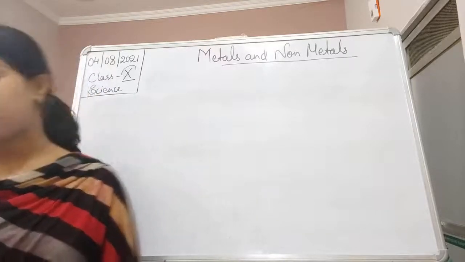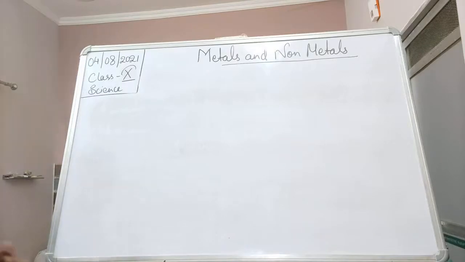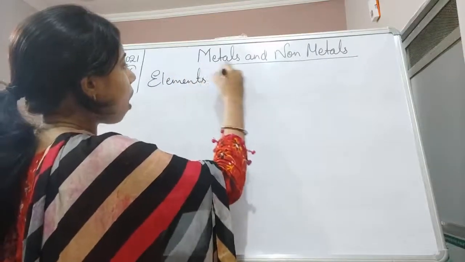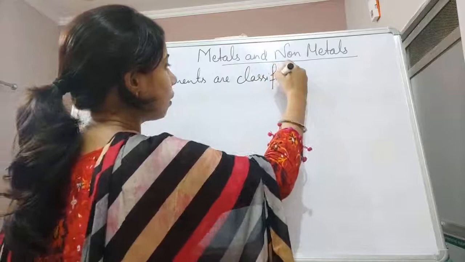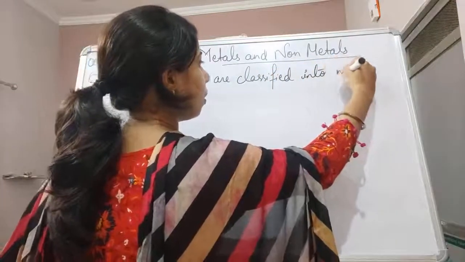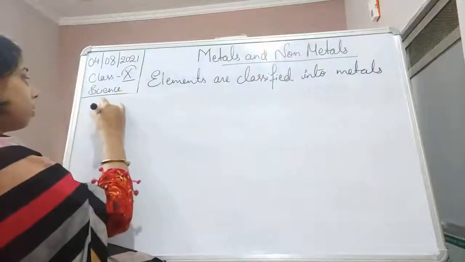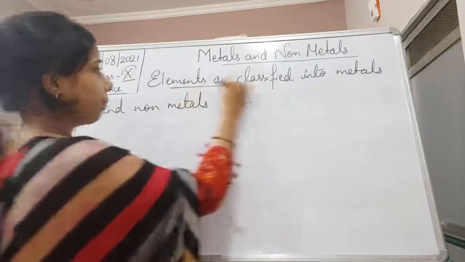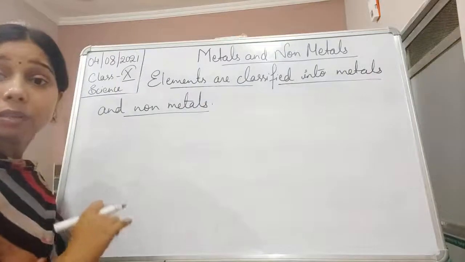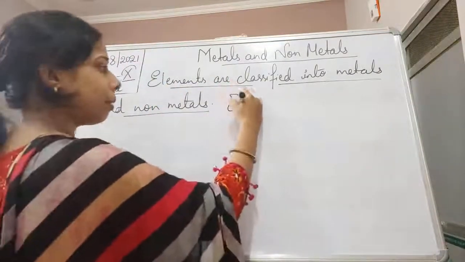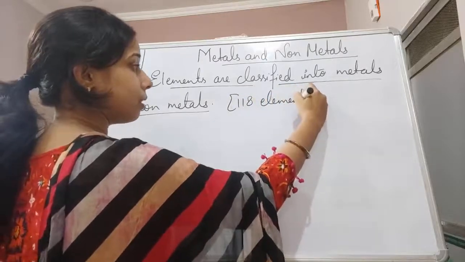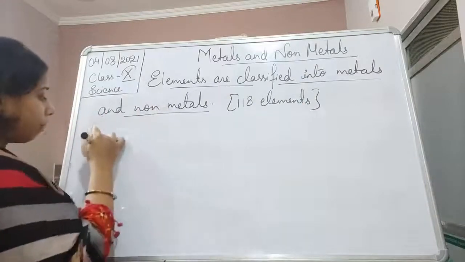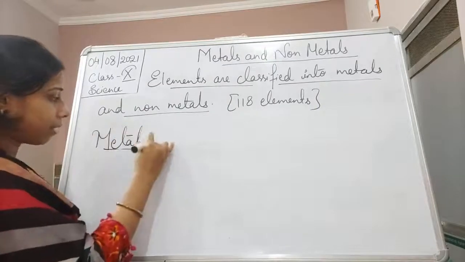We will start with the first one, and that is metals.